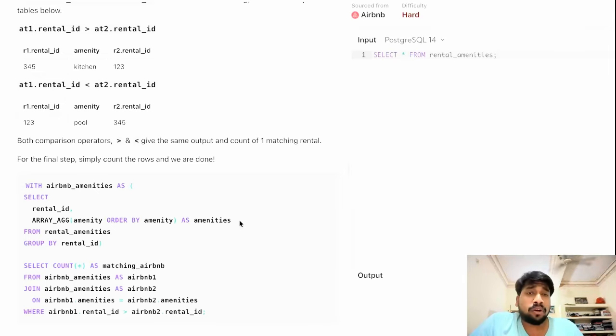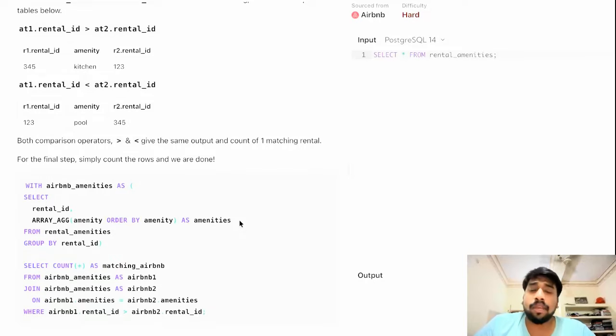It took me a lot of time, around 20 to 25 minutes to crack the code. It was really easy, but it took me a lot of time, I guess because of the difficulty level of the question. But when I saw the solution, I first thought the query is so small. It just has one CTE, but the solution that I have has two CTEs.